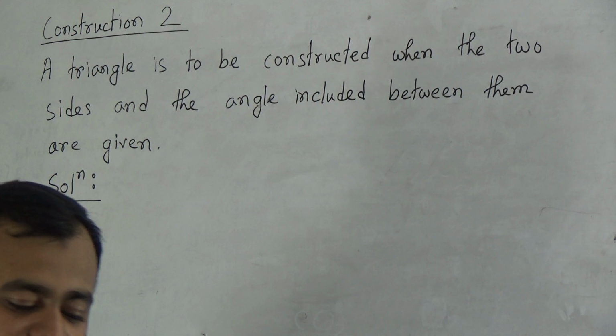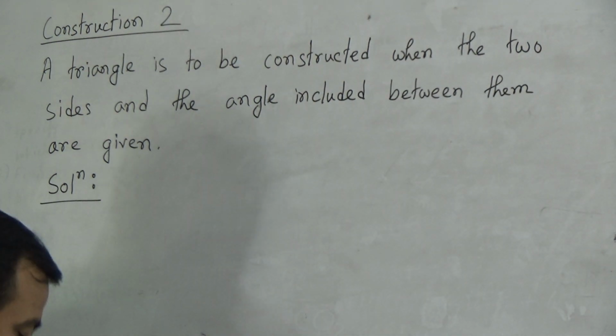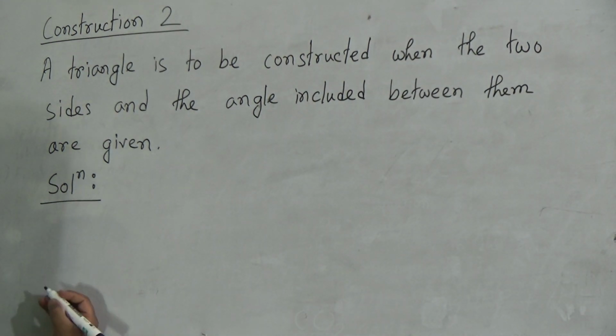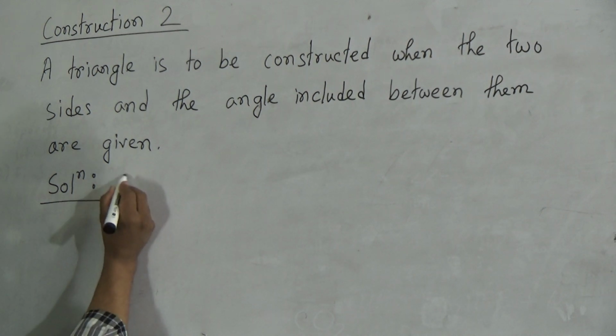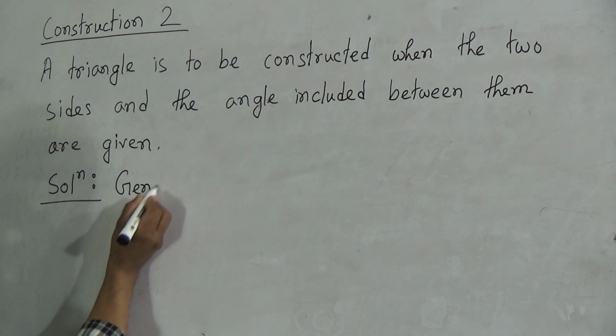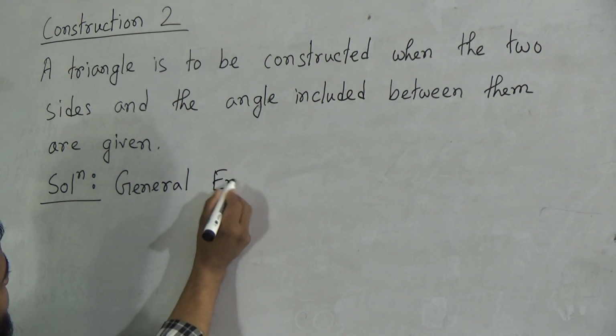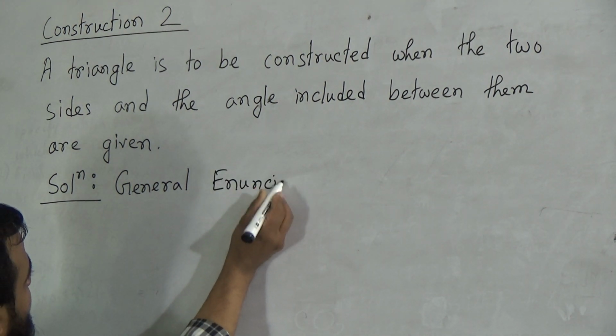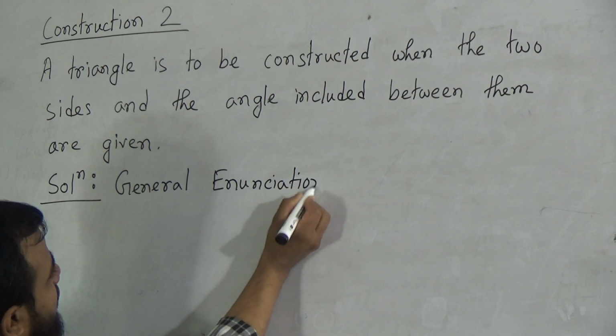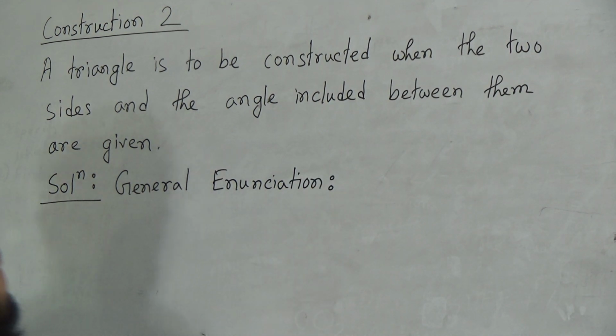Okay, so first of all we should write down the general enunciation. In the solution we should write down at first the general enunciation. General enunciation is what? General enunciation is the copy of the question.